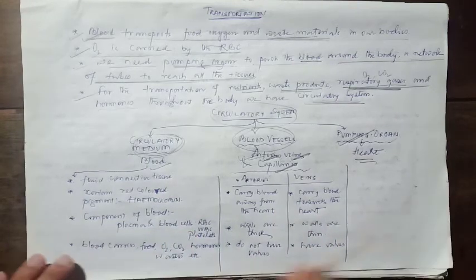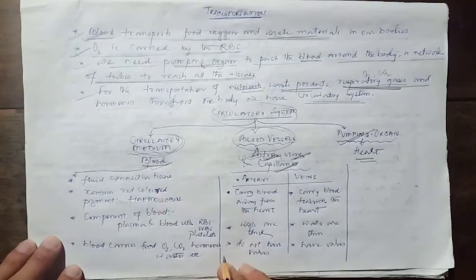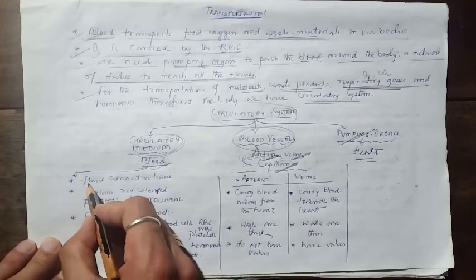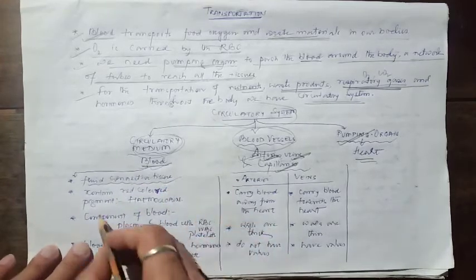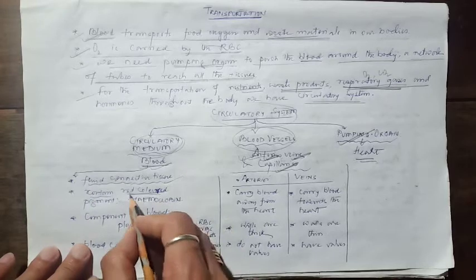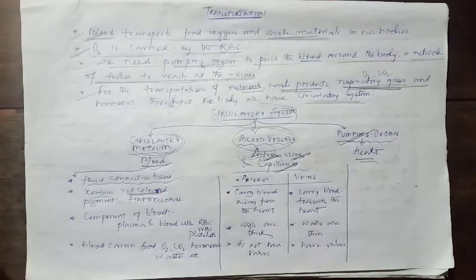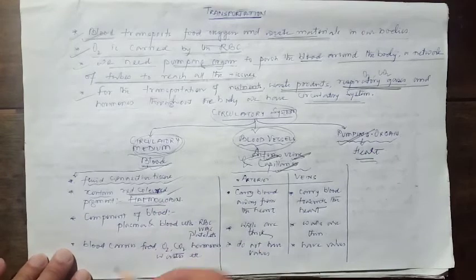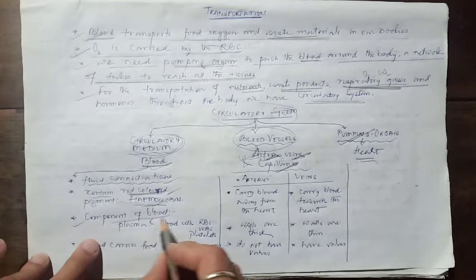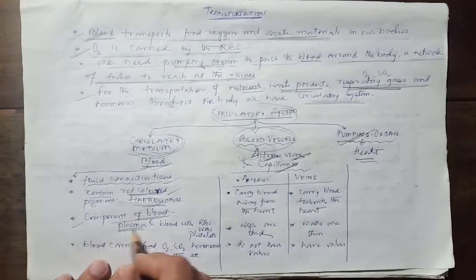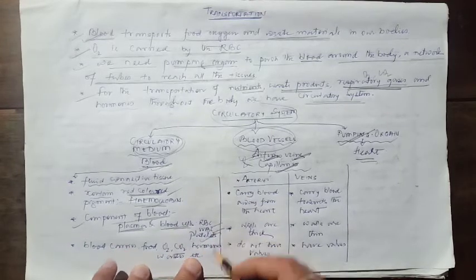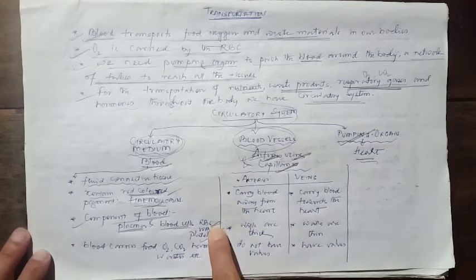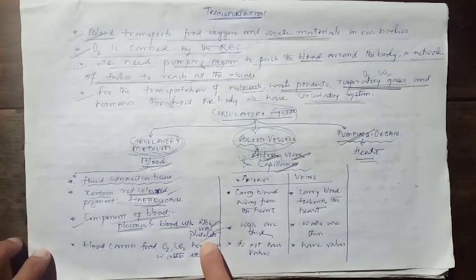Now students, let's talk about this blood. We studied about this blood. Blood is a connective tissue. Now blood contains a component called hemoglobin, which makes the blood look red. So the red color of the blood is due to the presence of this component called hemoglobin. Next, students, components of blood. Blood has important components like plasma, that's the fluid part of the blood. Next are the blood cells like RBC, WBC, and platelets. RBC, that's red blood cells. WBC, that's white blood cells, and platelets.